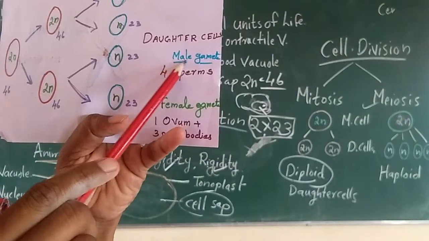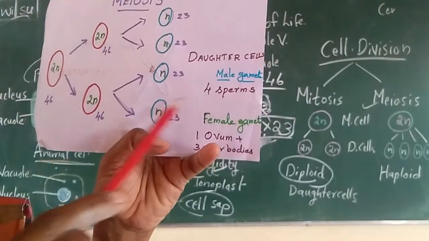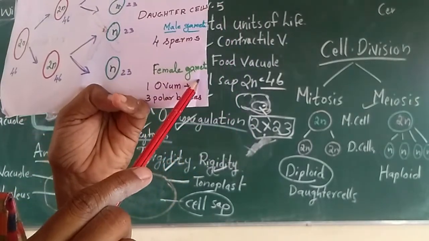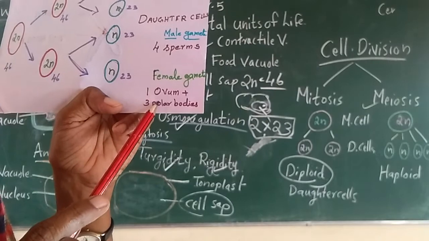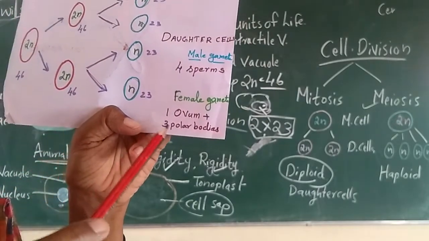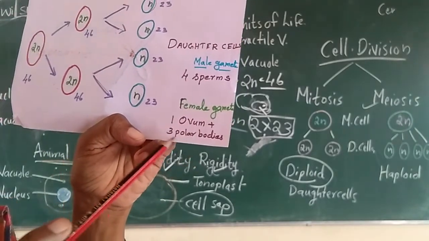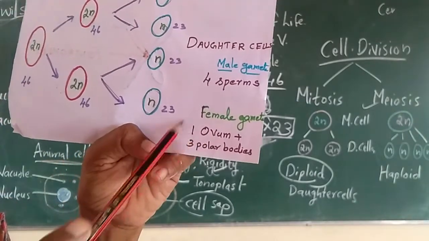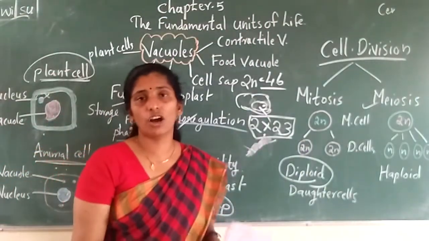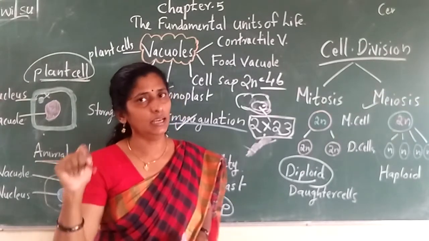See, in the case of male gametes, after division we get 4 sperms. How many sperms are formed? 4. But in the case of females, only 1 ovum is formed. From these 4, only 1 changes into an ovum, and the other 3 act as polar bodies. They are not mature. Only 1 gets mature. Okay. So that is how gamete formation occurs in females and males.